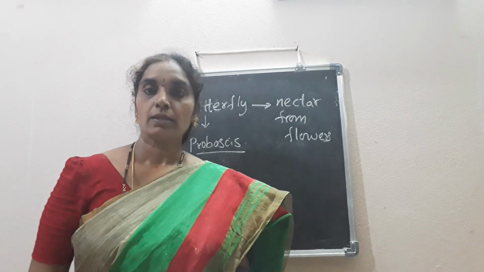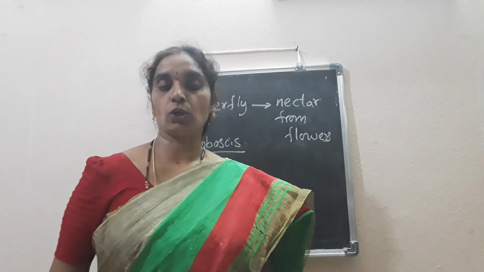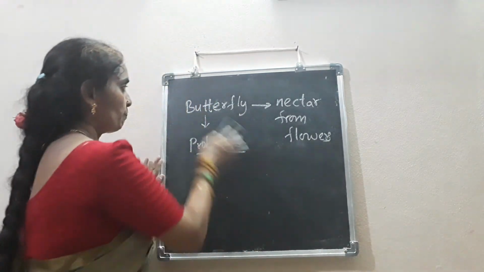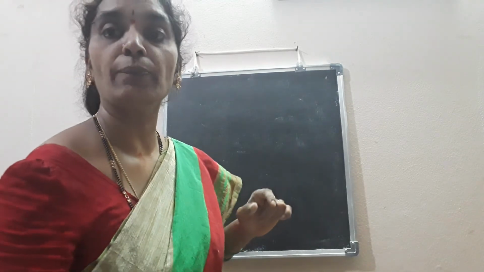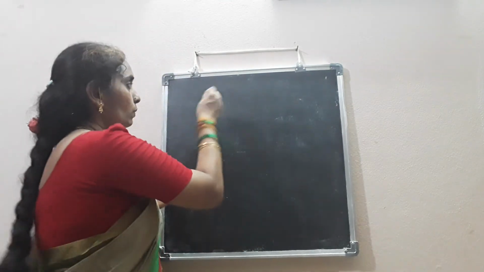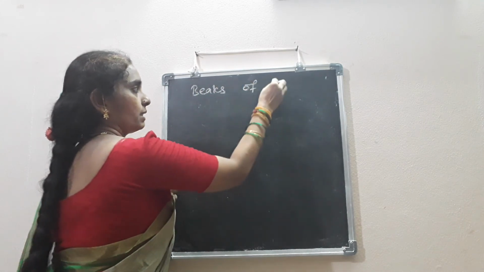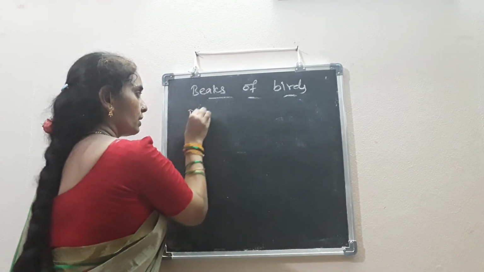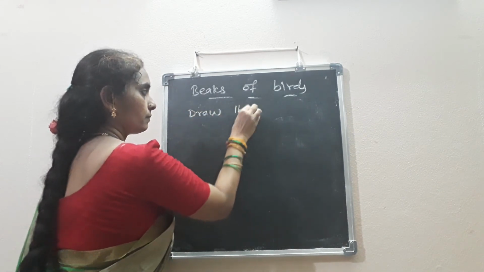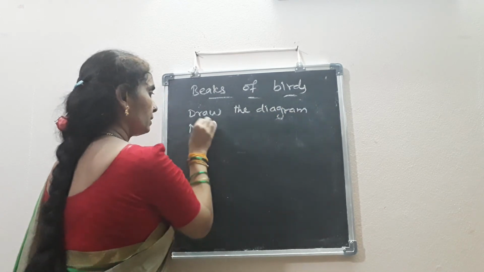Okay, children, and you know about the nocturnal animals, which take the food only at night. Next, coming to the animal colonies. Write down the beaks of birds. While writing the beaks of birds, you write the name, and draw the diagrams. Name it.